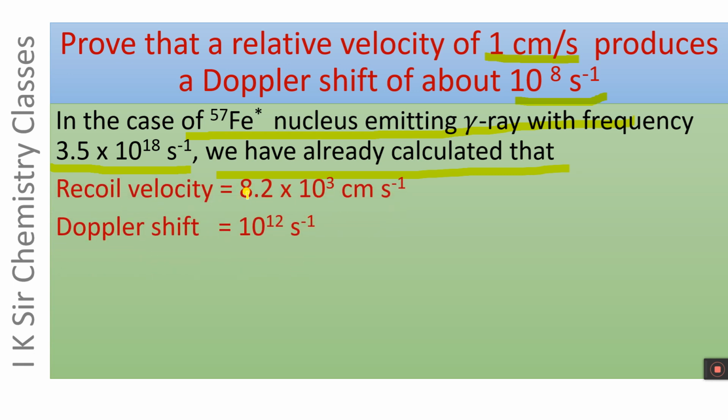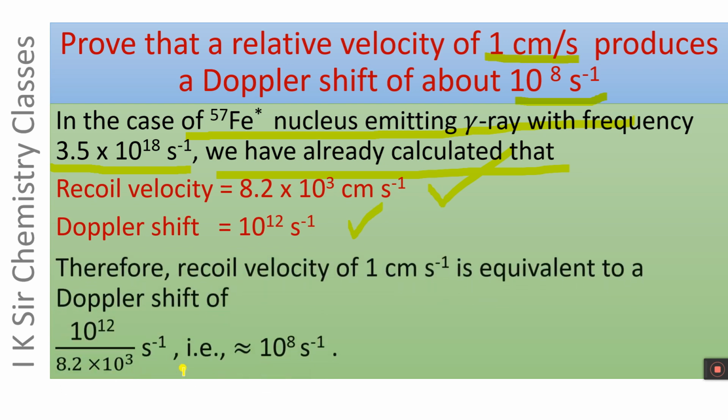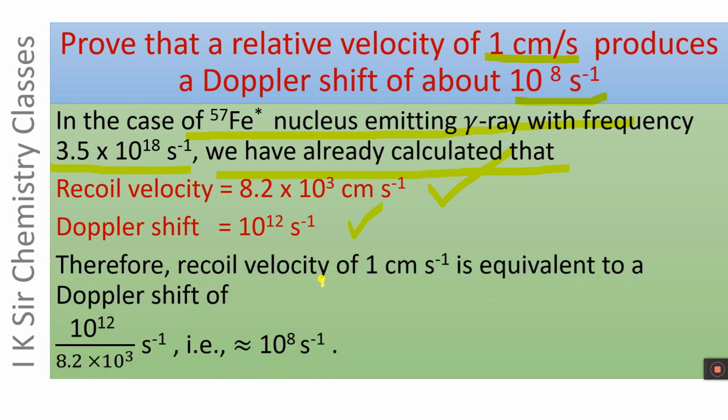Recoil velocity is equal to 8.2 into 10 to the power 3 centimeter per second and Doppler shift is 10 to the power 12 per second. Therefore, recoil velocity of 1 centimeter per second is equivalent to a Doppler shift of 10 to the power 12 divided by 8.2 into 10 to the power 3 per second, that is about 10 to the power 8 per second.